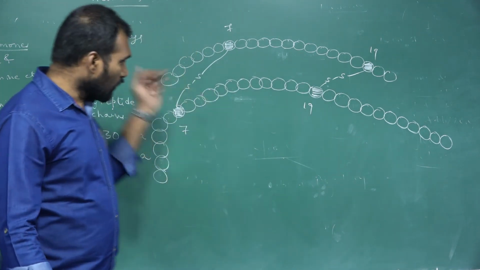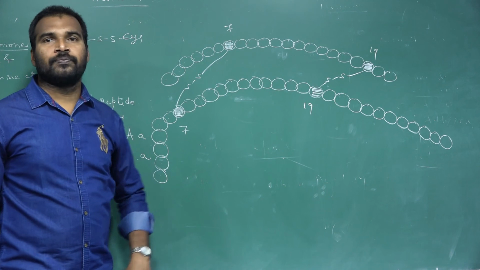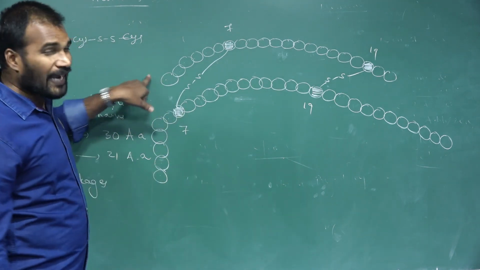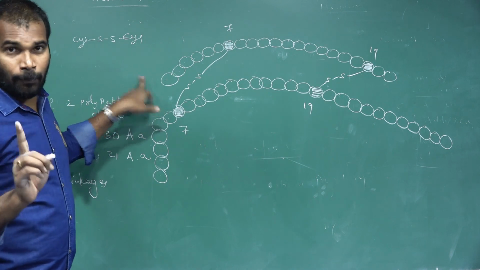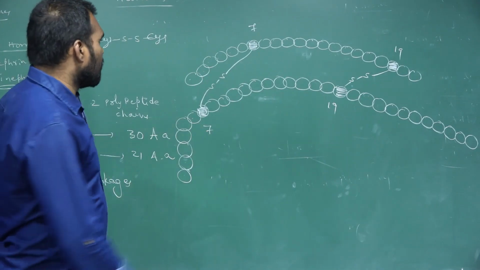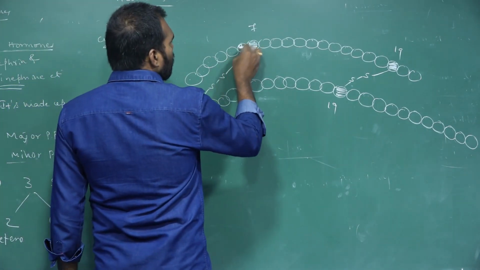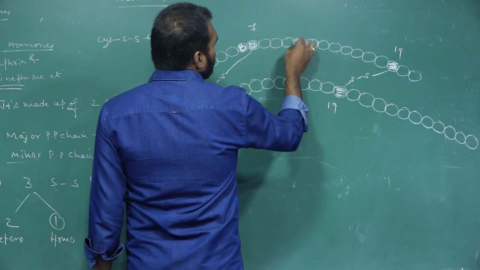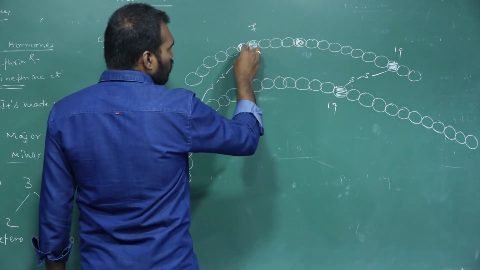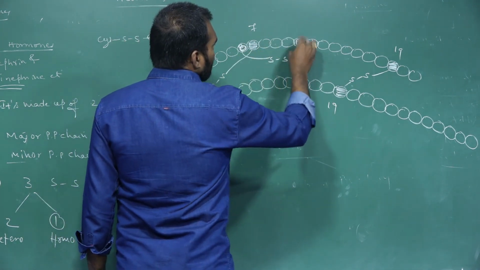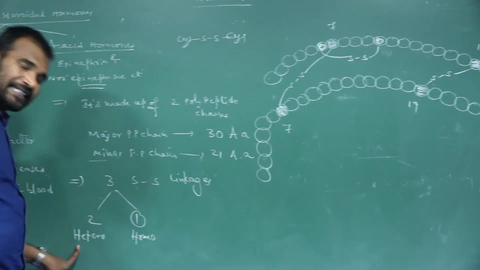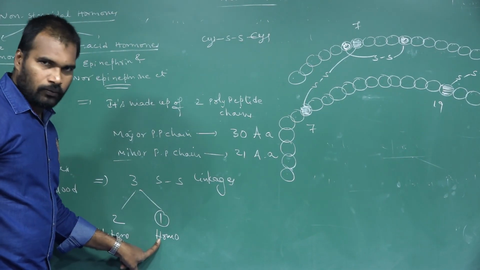Next one is homo. The homo SS linkage is present in the minor polypeptide chain, not the major, the minor. In the minor, between the 6th and 11th amino acids, there is an intra SS linkage. So homo or hetero, this is what we call inter and intra.